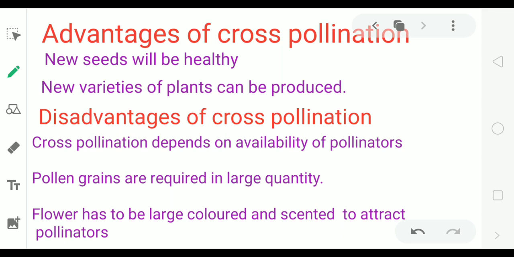Third point, flower has to be large, colored and scented to attract pollinators. Because cross-pollination depends on pollinators. What are pollinators? Wind is pollinator. Insects are pollinators. So insects are attracted by colored petals and fragrance of petals. So if the flower is colored, if the flower is fragrant, then only insects are attracted, then only insects help in pollination.